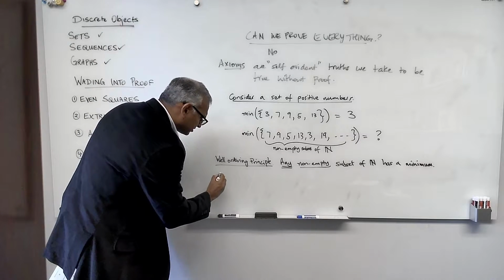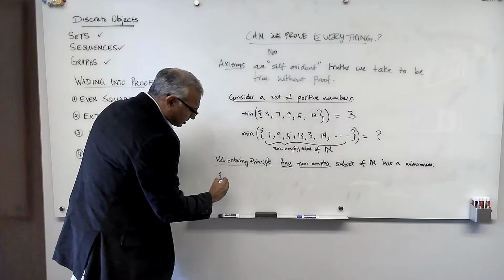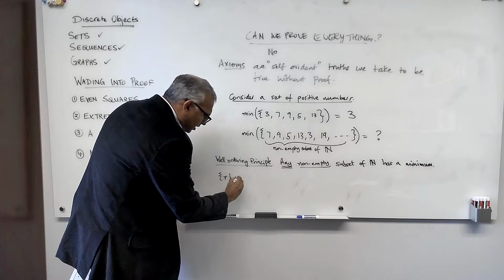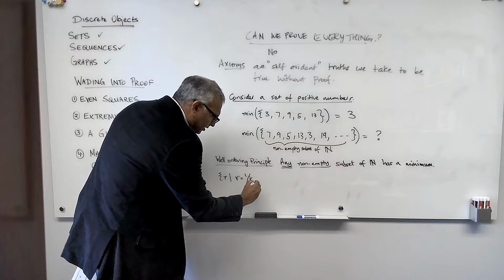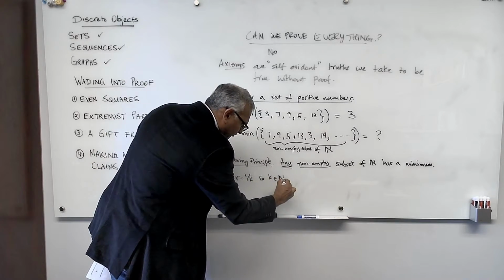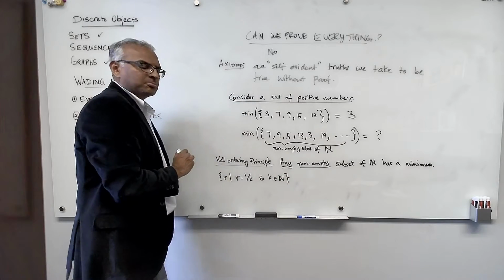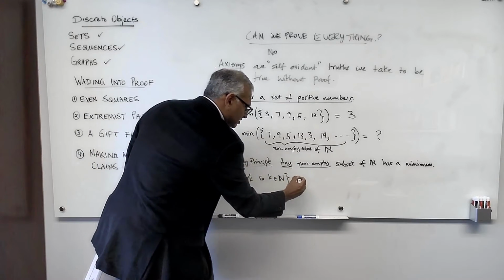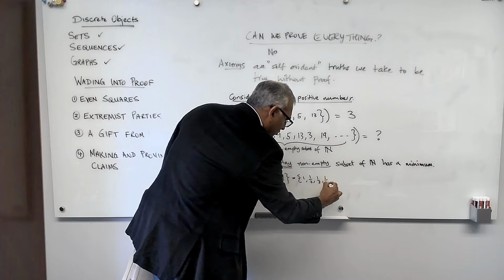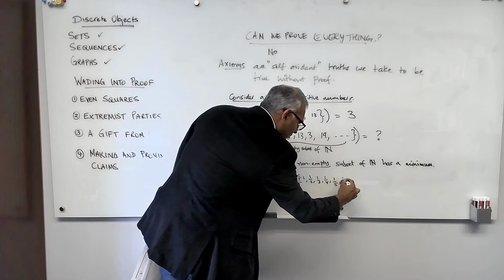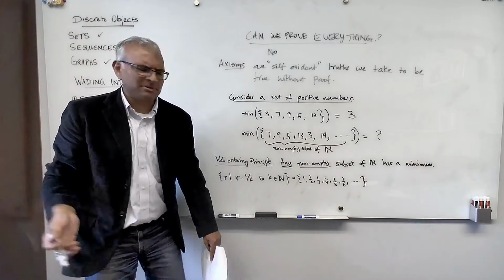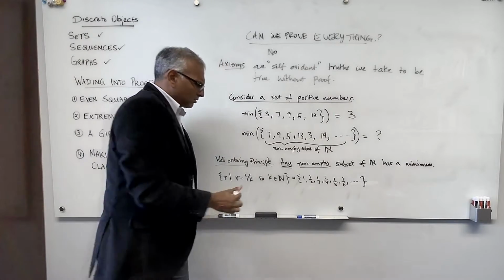So here's another set of positive numbers, which is the set R, where R equals 1 over k for any k in the natural numbers. So for any natural number, I'm going to take the reciprocal. So what is this set? This is the set 1, 1/2, 1/3, 1/4, 1/5, 1/6, and so on. So you might think, oh, any set must have a minimum in the set. No, look at this set.